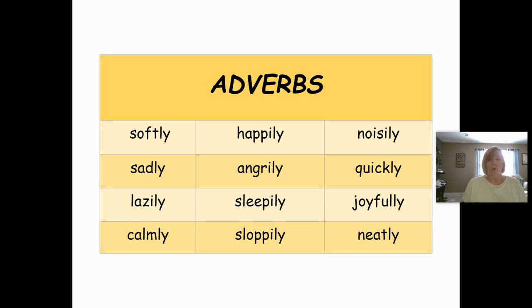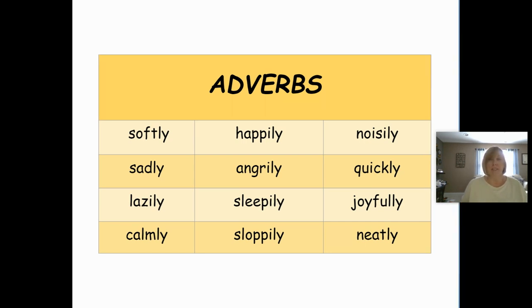So let's see. For instance, softly, that could be to describe how someone spoke. She softly spoke to her sister. How softly? Quietly. Quietly is also another adverb. So those describe how someone spoke. Depending on which verb you put these with, that will help give a better picture to the listener of how the verb took place.